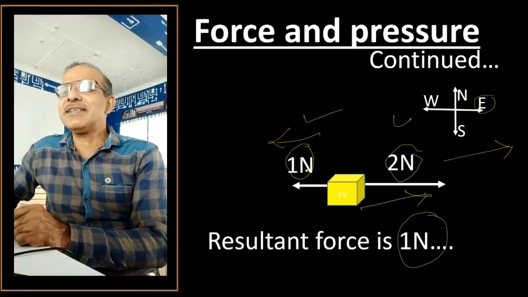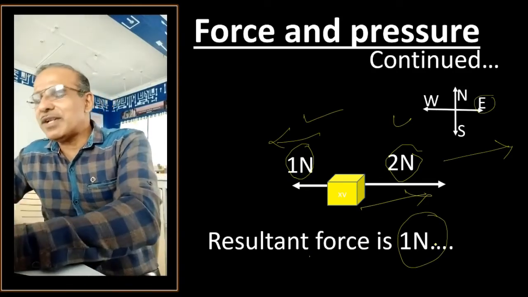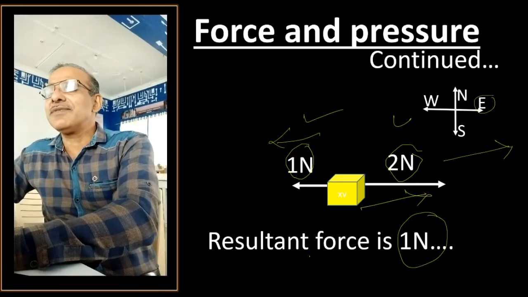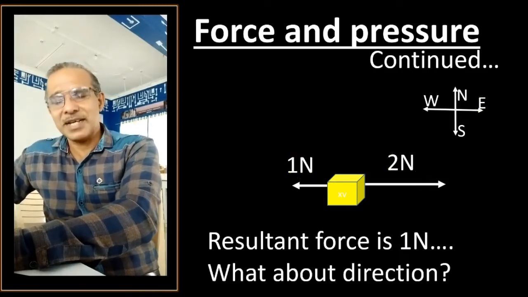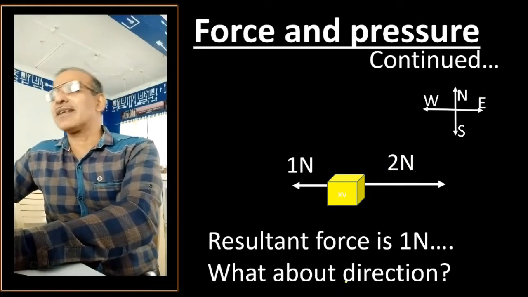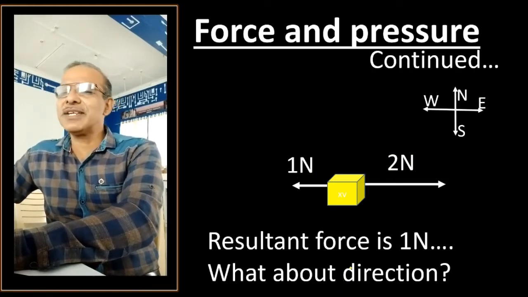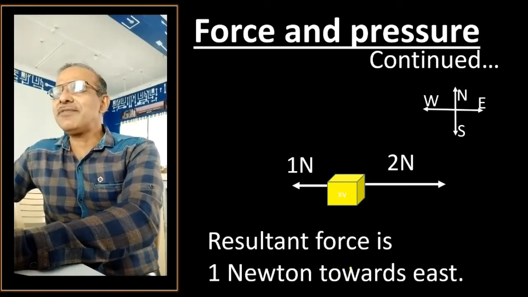And what is the resultant force here? 1 Newton. But when you write 1 Newton, it's not right. You have to write what direction it is, because force always has a direction. So in this example, you can write that the resultant force is 1 Newton towards east. Right? So that will be a correct answer.